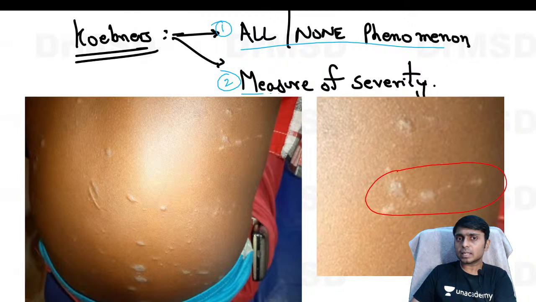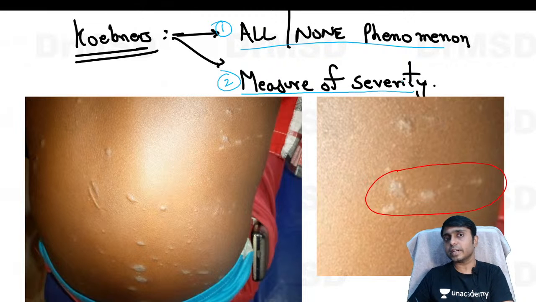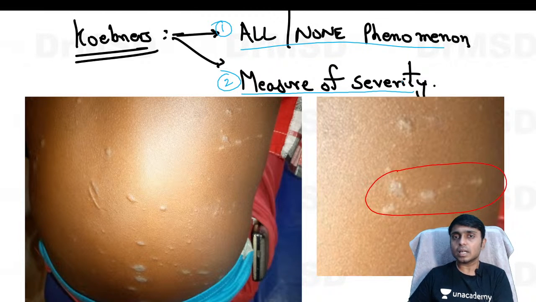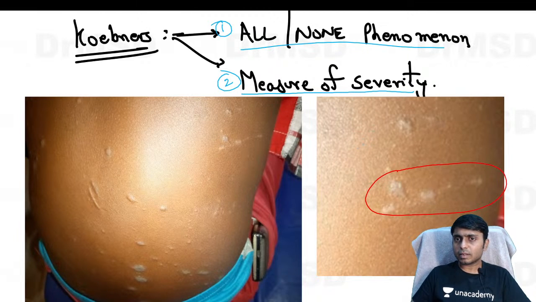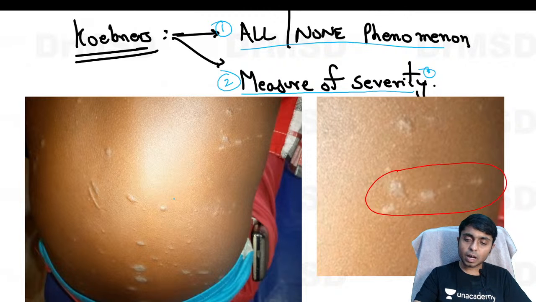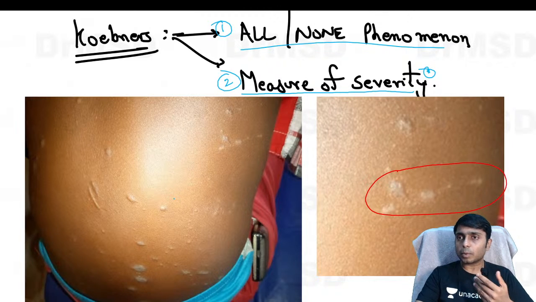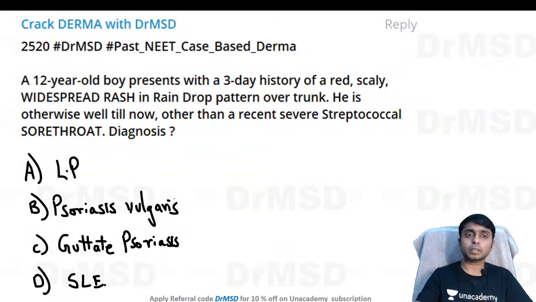And if Koebner's phenomenon positivity is observed in the patients, it gives us an explanation that the patient is still having active disease, and the disease is very severe. If the patient shows Koebner's phenomenon, then we should probably change our treatment modality, because the patient is not responding properly to the treatment.